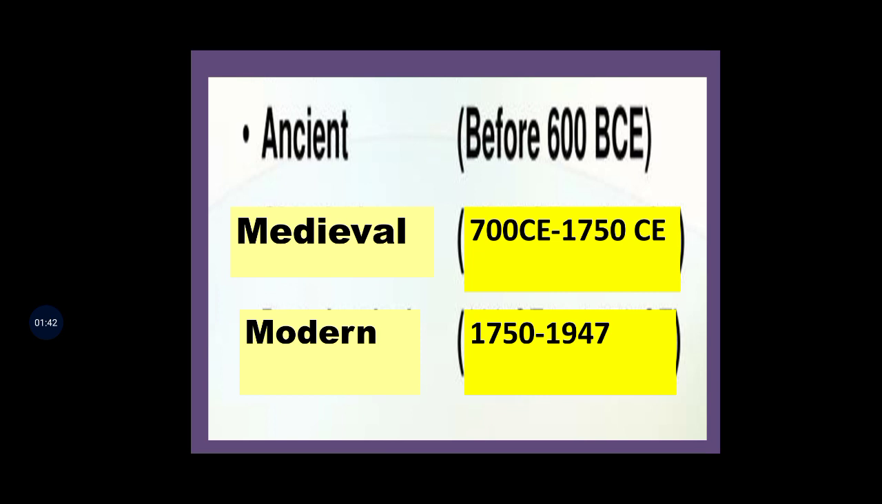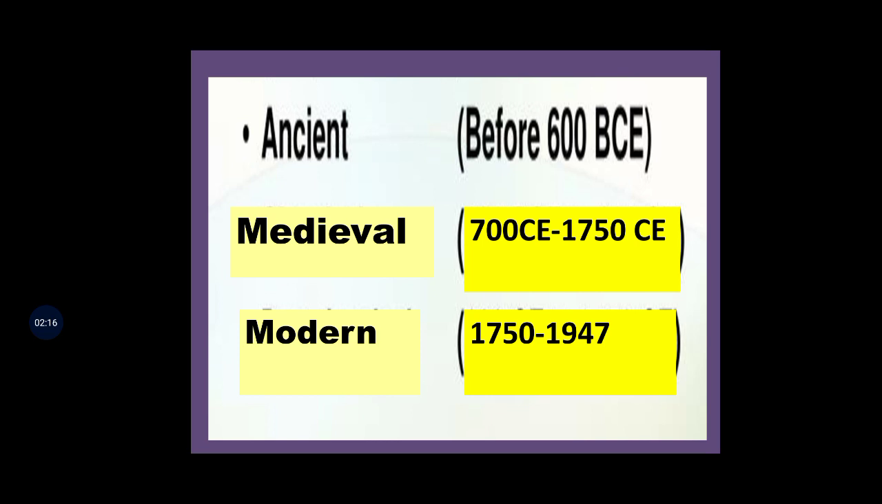Now we'll see the medieval history. It starts from 700 CE. Students, CE means Common Era. So it starts from 700 CE till 750 CE. And our modern history, the time period, if you see, is 750 till 1947. Hope students you have understood that Indian history is divided into three parts: ancient, medieval and modern.